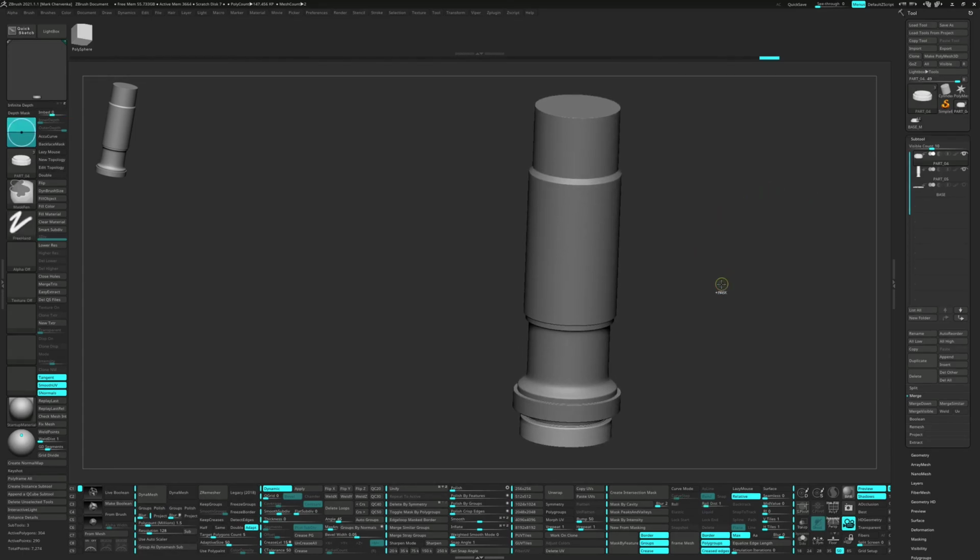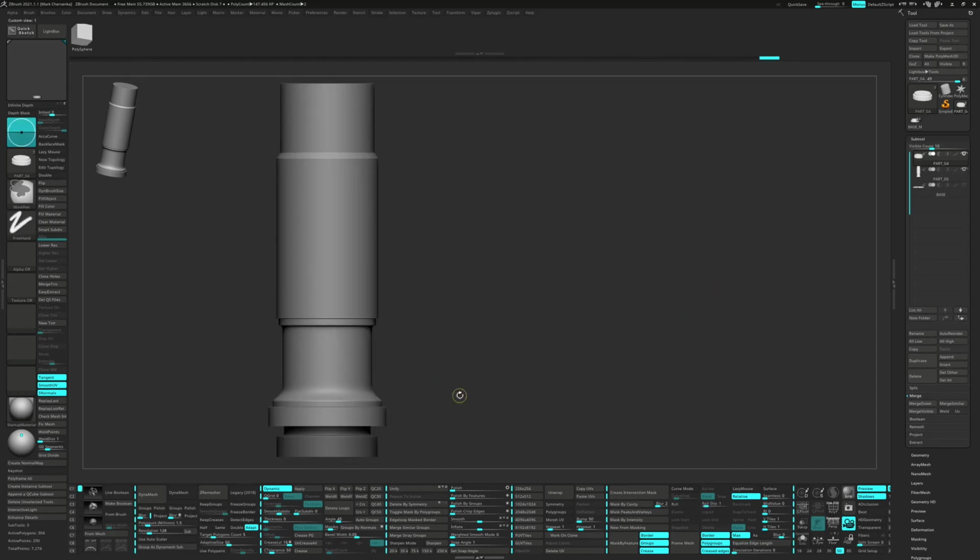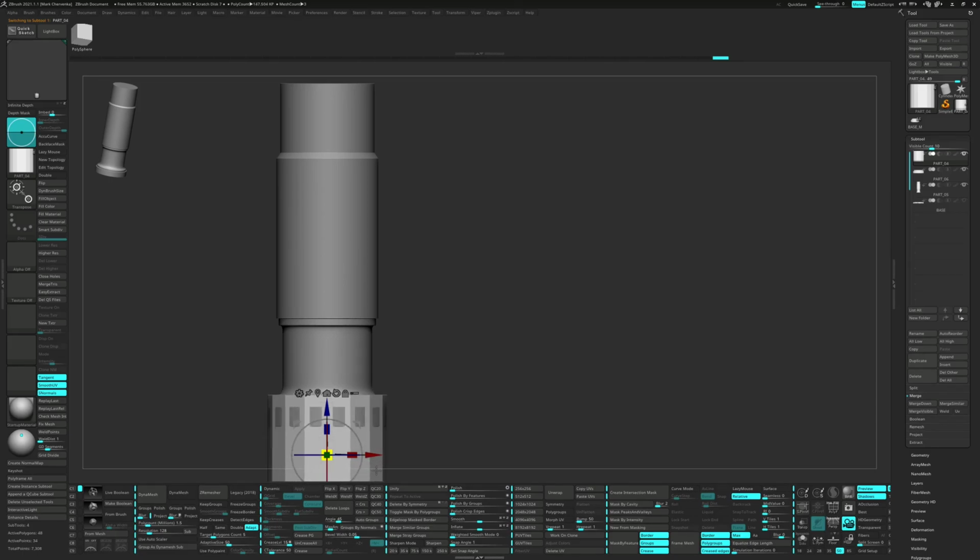For the last piece, it will be the same operation. Mask the model, Alt-click the bottom and activate the gizmo to insert a cylinder. Most of the time I will split the new primitive to a new subtool by using split unmasked points. Because I use this process so much, I have assigned a hotkey to it.